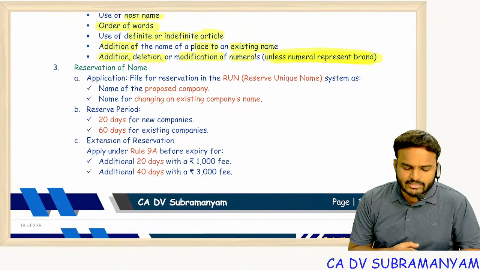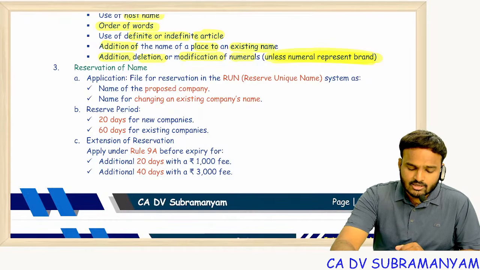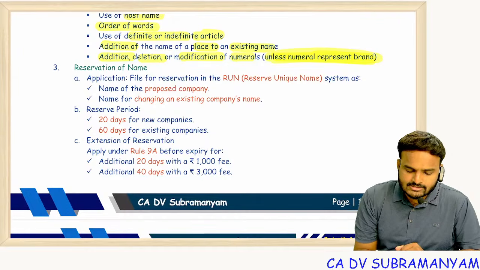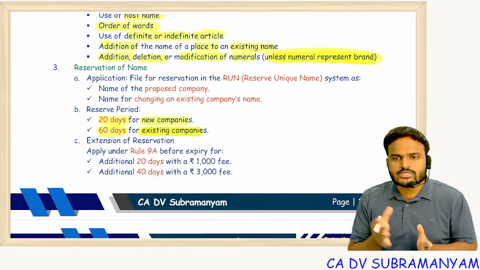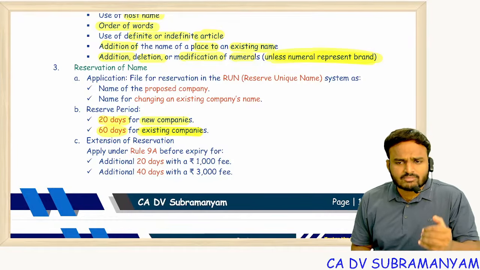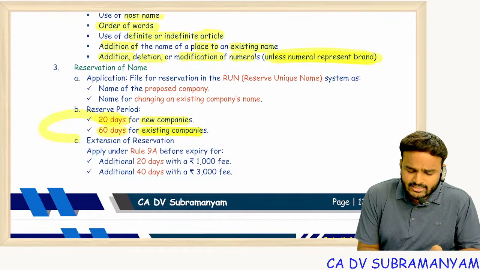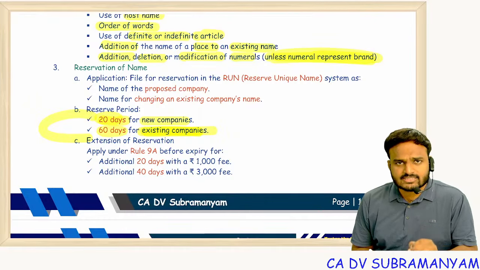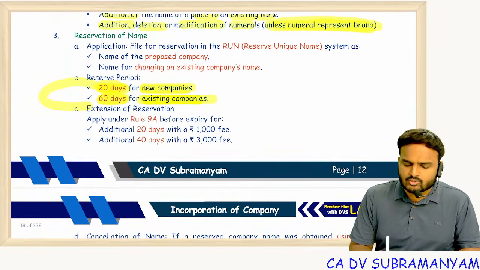Next one, reservation of name. So once you file an application for reserving the unique name, and if your application is accepted, your name will be reserved up to 20 days for new companies. For existing companies which are planning to change their names, 60 days time period is given. Existing company to change its name, first it needs to get special resolution from the members. For calling general meeting, they have to wait for 21 clear days. Do you remember? So 20 days is not enough for existing companies. So for existing companies planning to change their name, 60 days, and for the proposed companies 20 days.